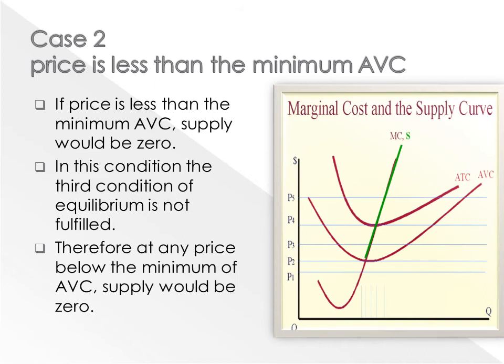So the derivation of the short-run supply curve can be summarized as follows. If price is less than the minimum of AVC, supply would be 0. If it is the minimum of AVC, supply would be positive. If it is more than the minimum of AVC, supply will increase.